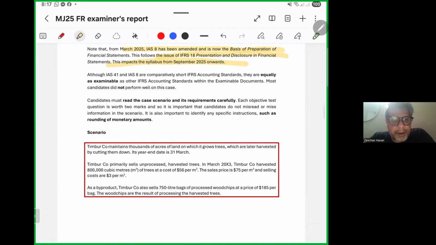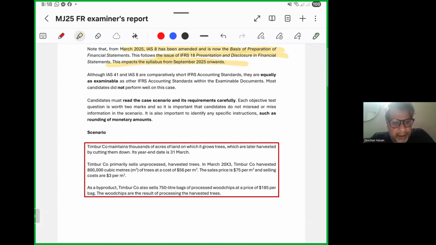Although IAS 41 and 8 are comparatively short IFRSs, they are equally as examinable as other IFRSs. Most candidates did not perform well on this case. Candidates must read the case scenario and its requirements carefully. Each objective test question is worth 2 marks, and so it is important that candidates do not misread or misinterpret information in the scenario. I always say read the requirement at least 2 to 3 times.